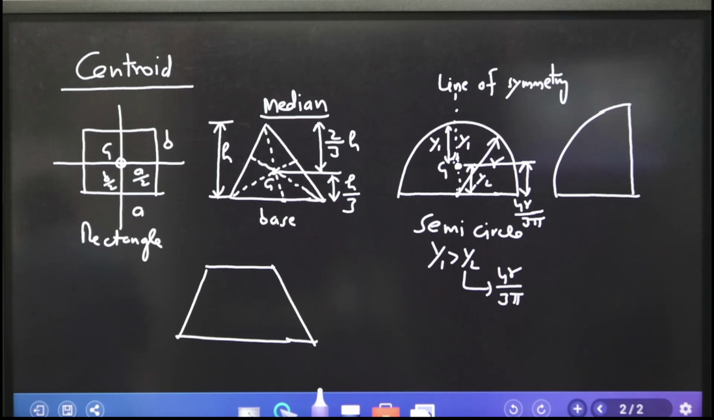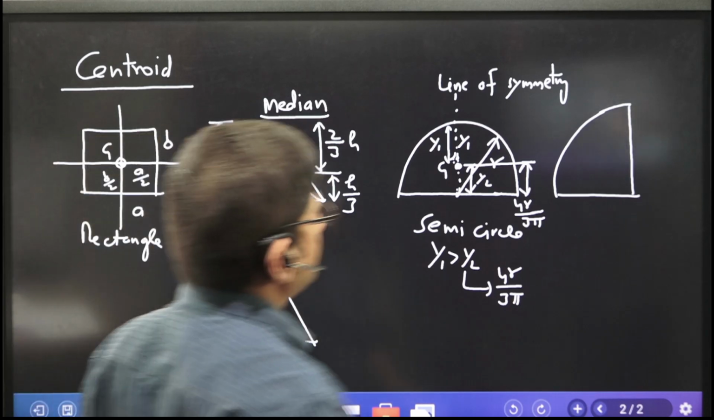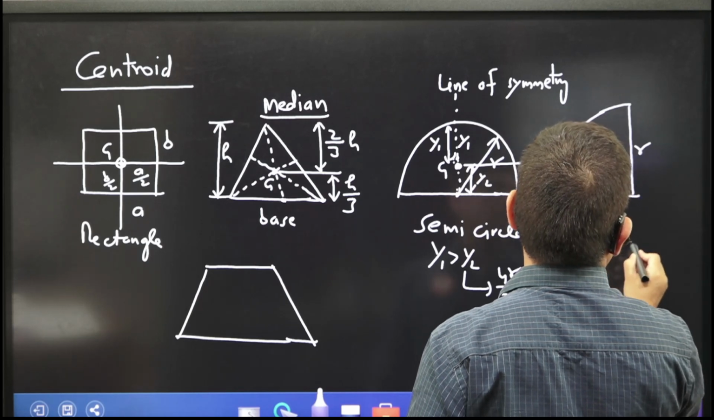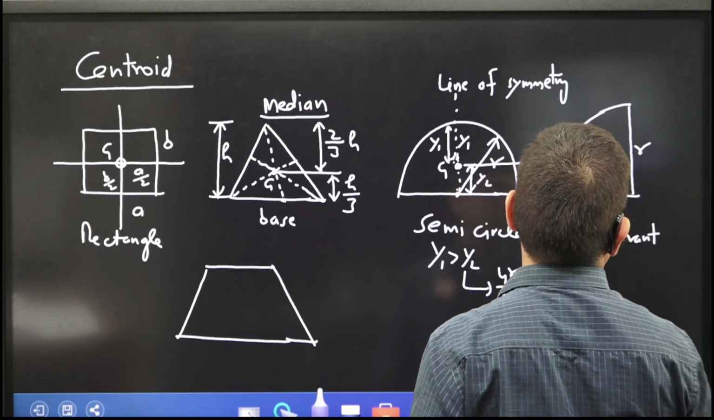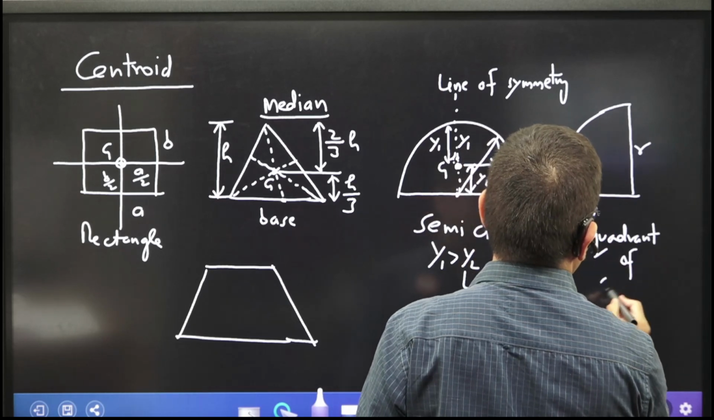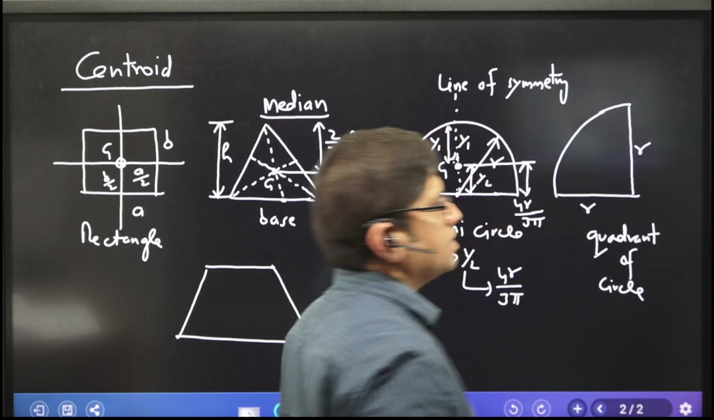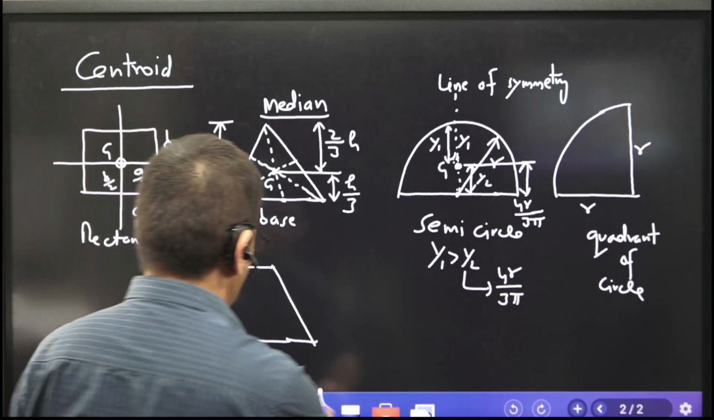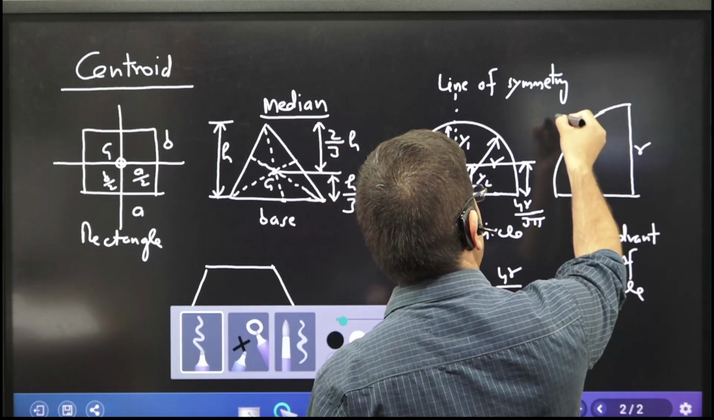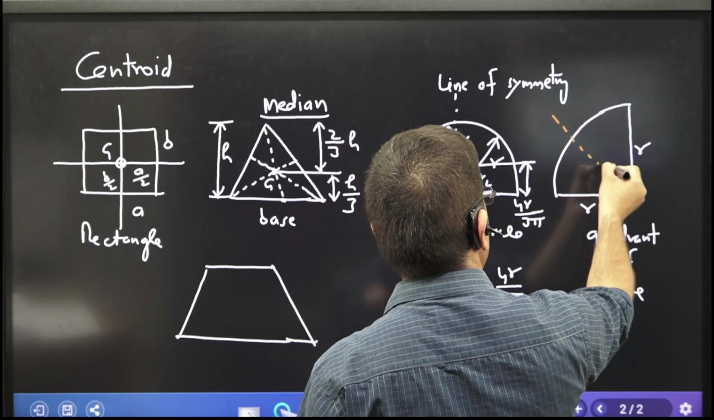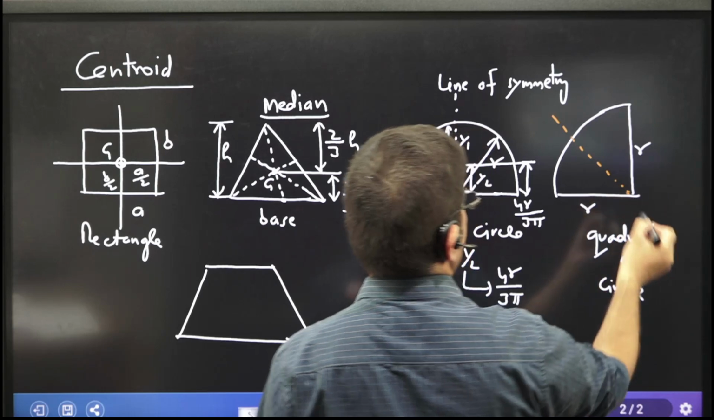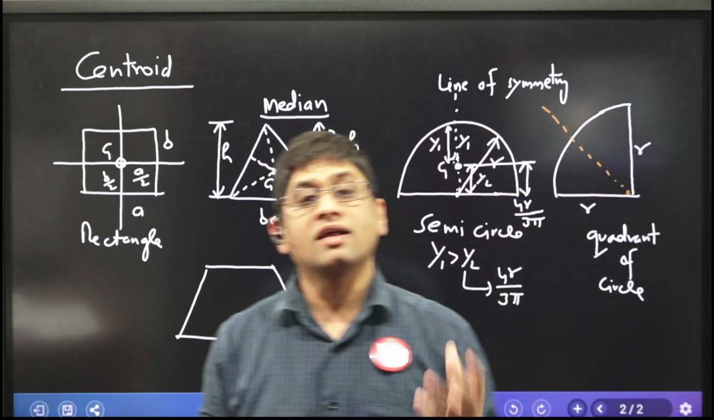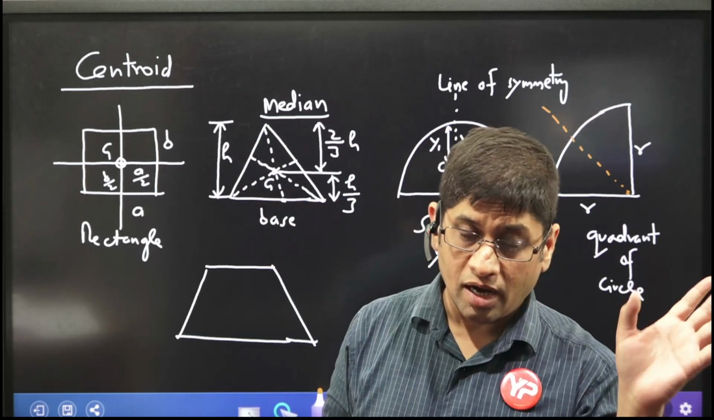Okay. Now suppose I give you a quadrant of a circle. This is radius r, and this is a quadrant of a circle. Can you tell me what the line of symmetry is here? Yes, sir. I can very easily find the line of symmetry for you. So this is the line of symmetry. What is the meaning of that? That means this half and this half are equal. Both the halves are equal.